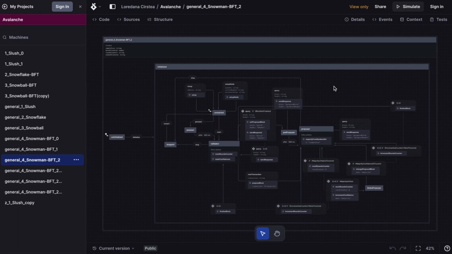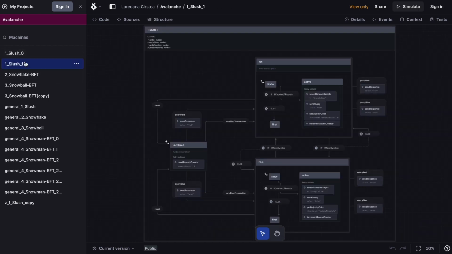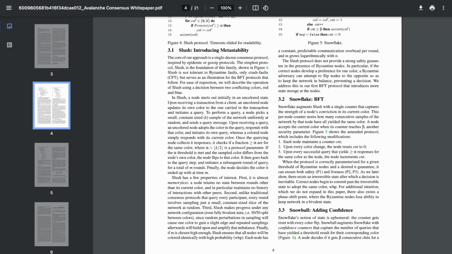This Avalanche Snowman diagram produces a JSON object that is then interpreted on-chain by a finite state machine interpreter contract. So what you see here is exactly what the chain executes. But before Snowman, we start with Slush. Slush, Snowflake, and Snowball, all three are described in their binary form in the Avalanche white paper.